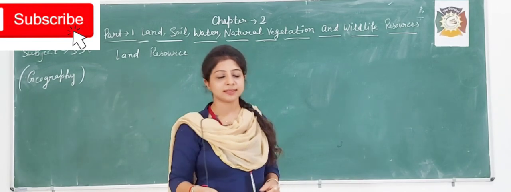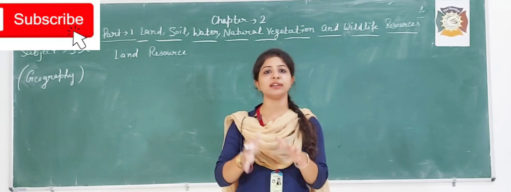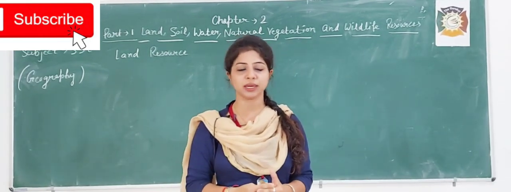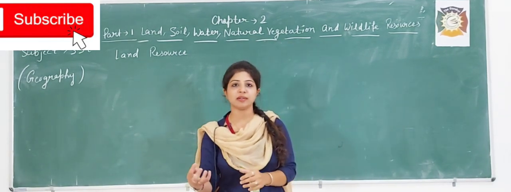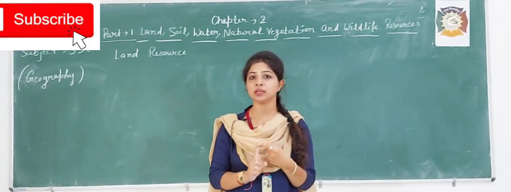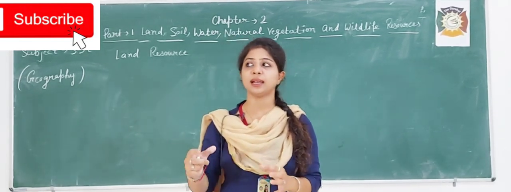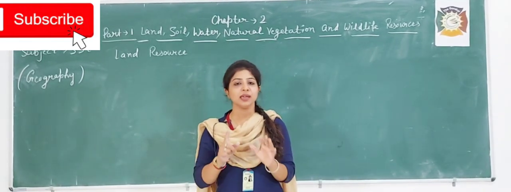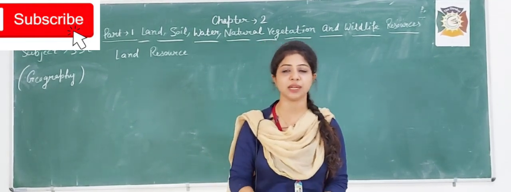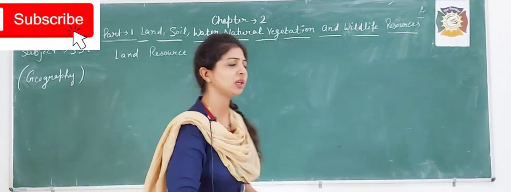Land resource, we can say, is whatever land we have, in general, irrespective of its nature. Whatever land we have means the land on which you can move. Here I am not saying that the land should be fertile or not. Whatever land you have to move, to walk on, that is land resource. So land resource is an important resource. Why am I saying it is important?